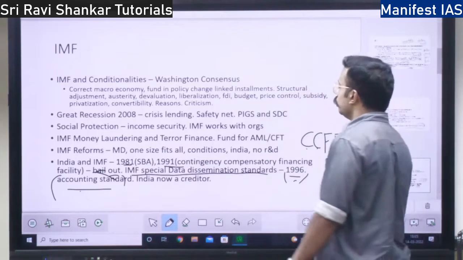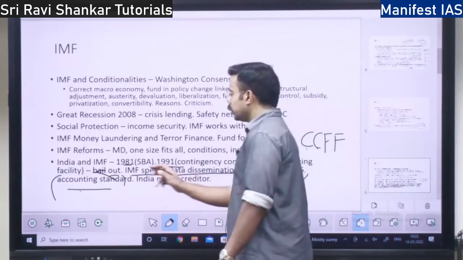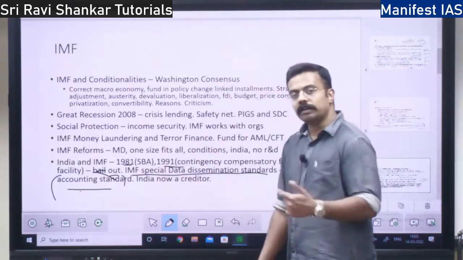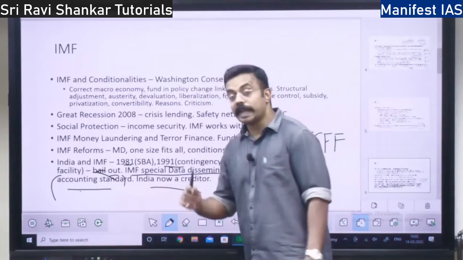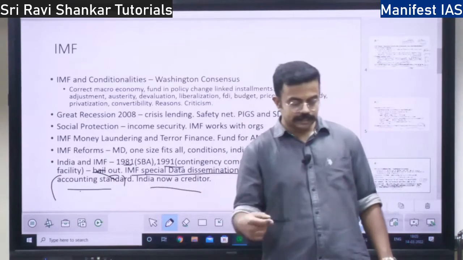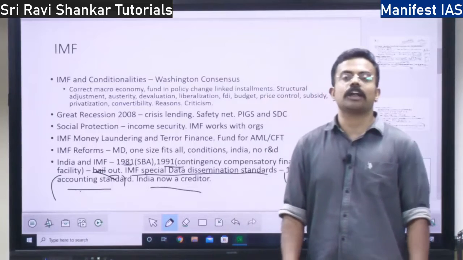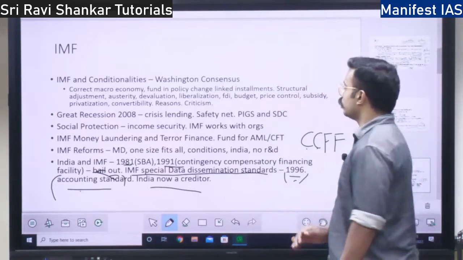So now I told you earlier, in 1991 IMF funded India. Now we are funding the IMF. That is the change in our country's economic strength. Right? It is a good change.